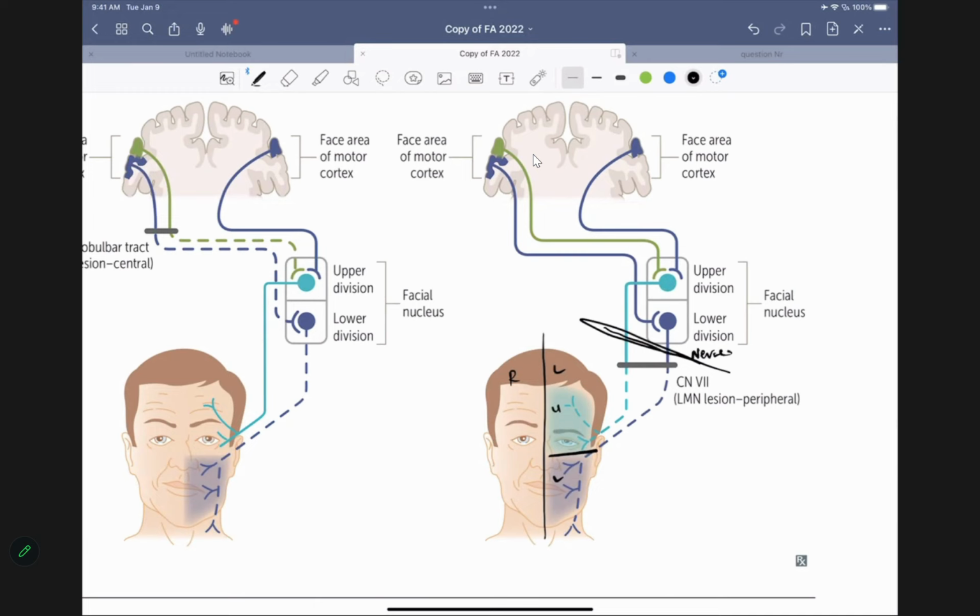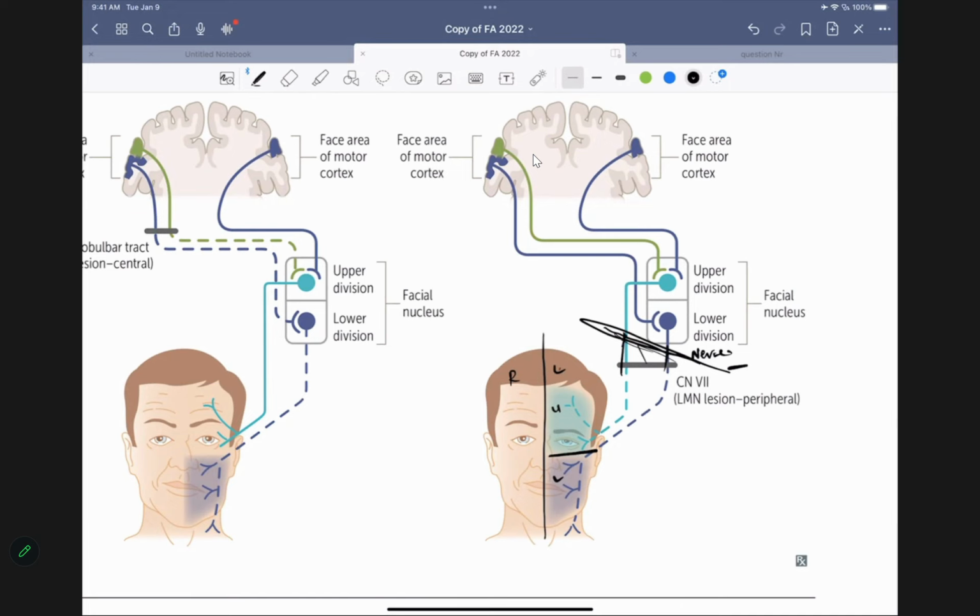From there, the nerve, okay? Because in this picture, they are showing the whole nucleus and pathway, right? Now, if you remember the facial nerve, it comes out through a foramen here, isn't it, folks? Anybody know the name of the foramen? It's the stylomastoid foramen. They won't ask you in the exam. Once the nerve comes out of that foramen, we call that the facial nerve. Is that clear, folks? Once the facial nerve comes out, it innervates the entire half of the face.